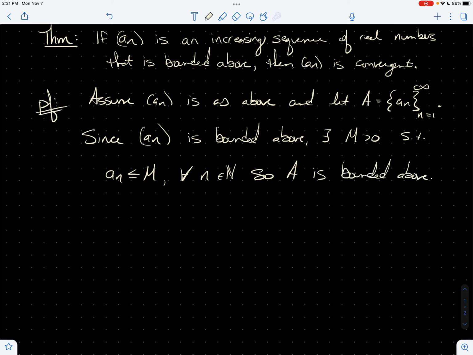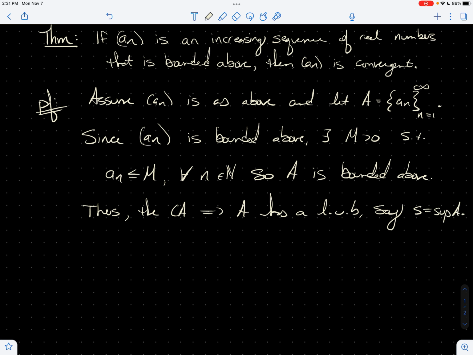That's exactly what it means for this set to be bounded above: every element in A is bounded above like that. Thus, the completeness axiom implies that A has a least upper bound. Let's call it S. Let S be the sup of A.